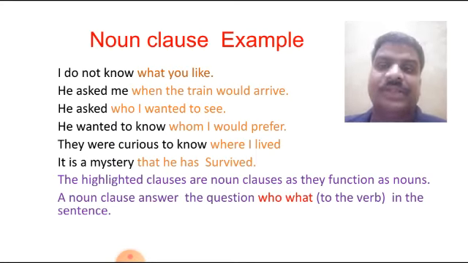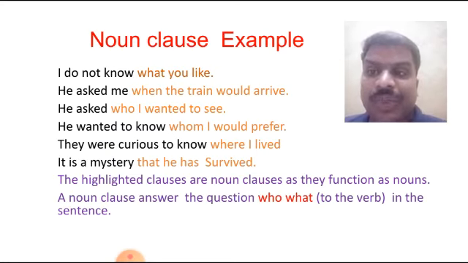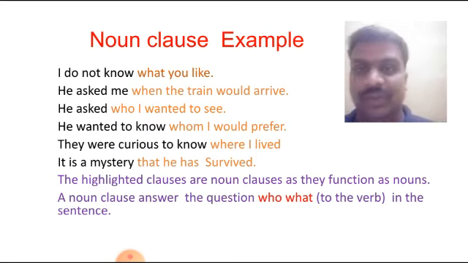Here, whom I would prefer is a noun clause. Why is it a noun clause? Because it modifies a noun. Okay, and the answer of this question we are getting by what or whom, that is called a noun clause. See friends, he wanted to know what? Whom I would prefer. These what, when, whom, these are connectors. Okay, these are connectors. We have to connect the statements. I am telling the connectors of noun clause also in detail.